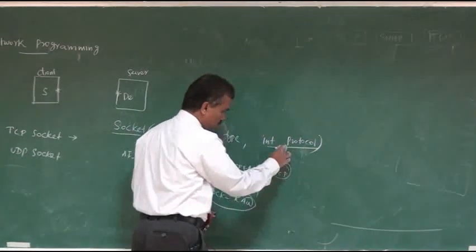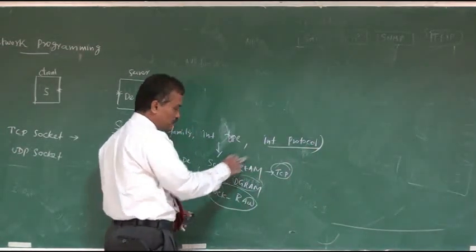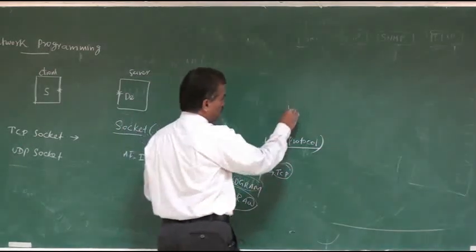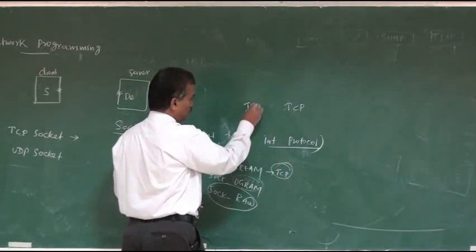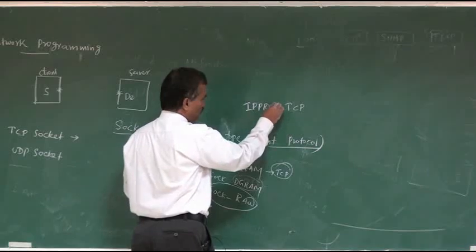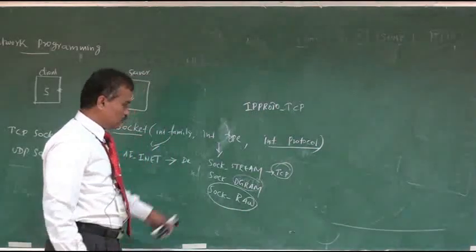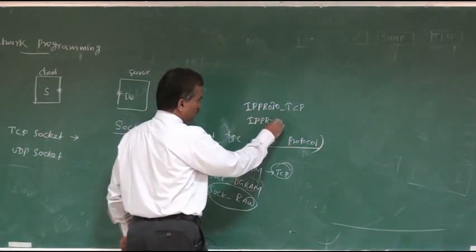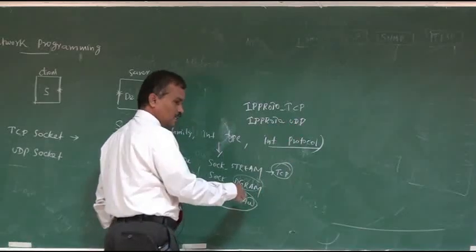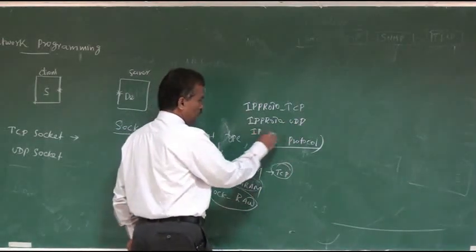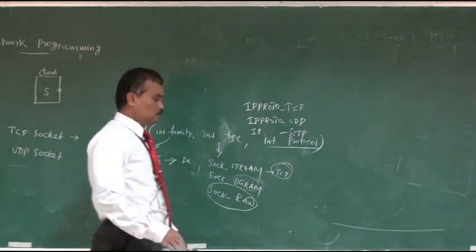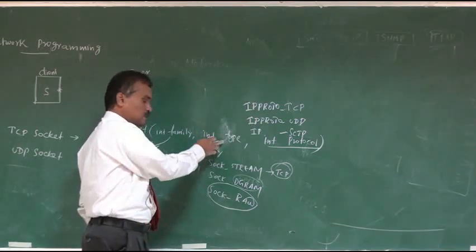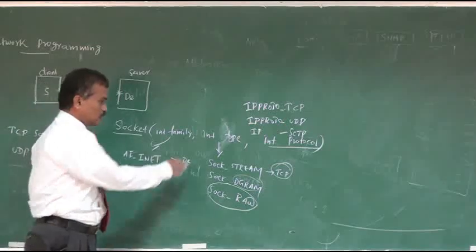Similarly, what is the protocol which is used to create this socket? For example, if you want to create a stream socket, we use the protocol TCP, which can be represented by IPPROTO_TCP. Similarly, if you want to create a datagram socket, we specify IPPROTO_UDP. If you want to create a raw socket, then we can specify IPPROTO_SCTP. So we have different kinds of protocol, and these protocols are used to create this type of socket.